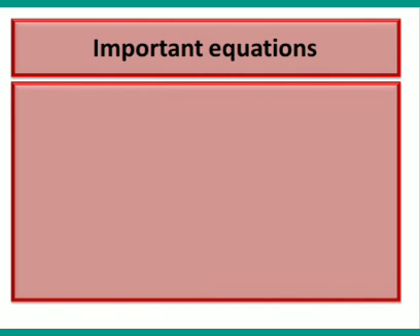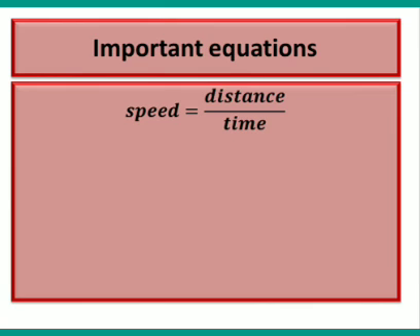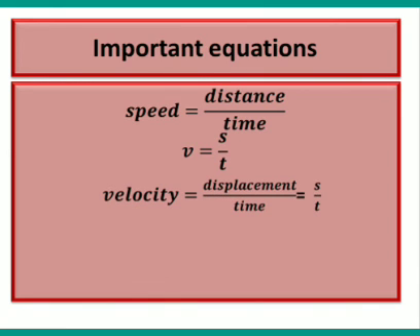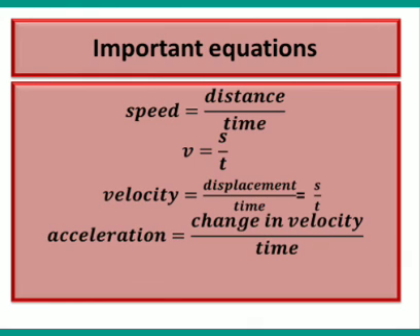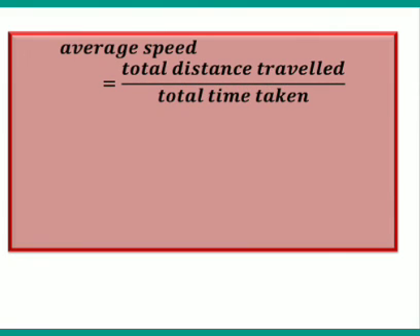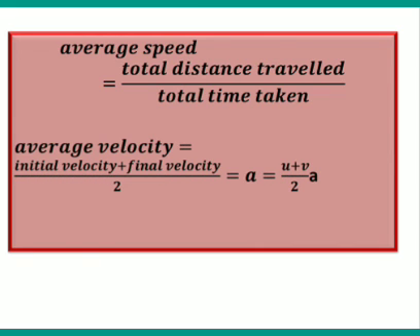Important equations: speed is equal to distance by time, V is equal to S by T. Velocity is equal to displacement by time, that is also S by T. Acceleration is equal to change in velocity divided by time, A is equal to V minus U by T. Average speed is equal to total distance travelled divided by total time taken. Average velocity is equal to initial velocity plus final velocity divided by 2, that is U plus V divided by 2.